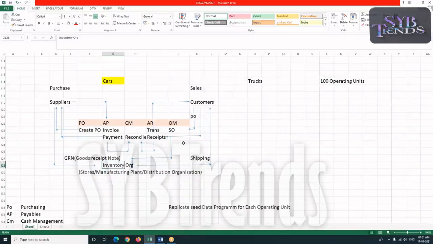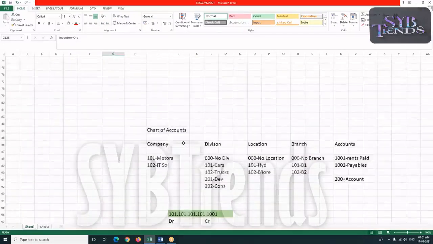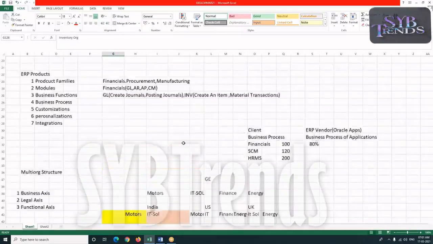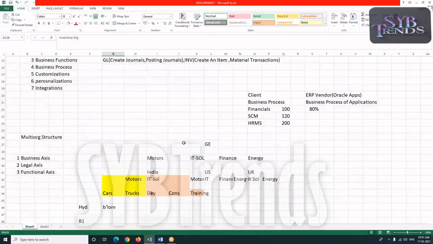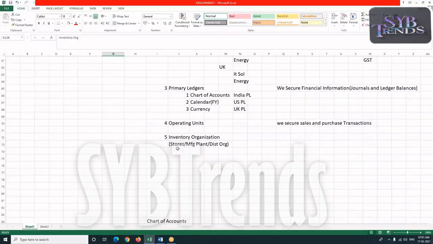So inventory organizations. At inventory organizations, again, you have two options. When I'm going to create an inventory organization, you can create it as your master organization. It is optional, but if you create an inventory as your master, a master organization is used to secure